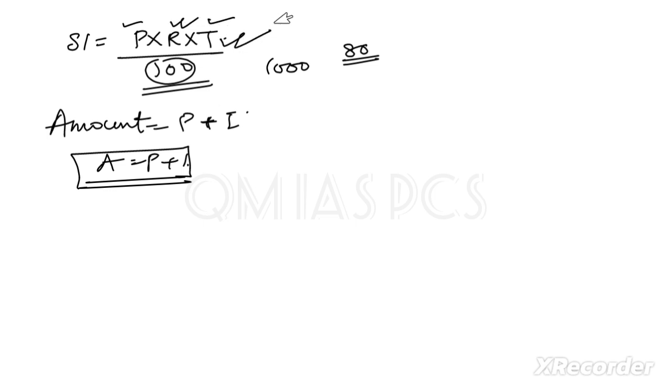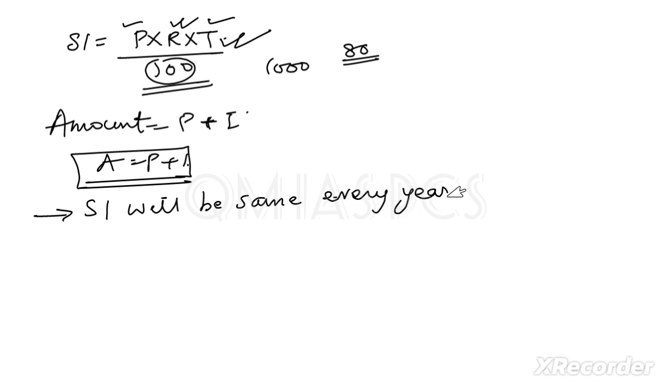Is it clear? Okay, so what we have to note here is that every year the simple interest will be the same. SI will be the same for every year. It's very important. Why? Because if you compare with CI, CI will change every year, but SI will not change.